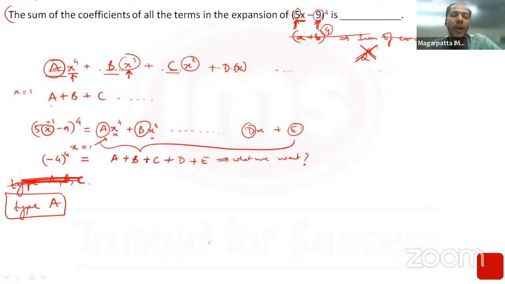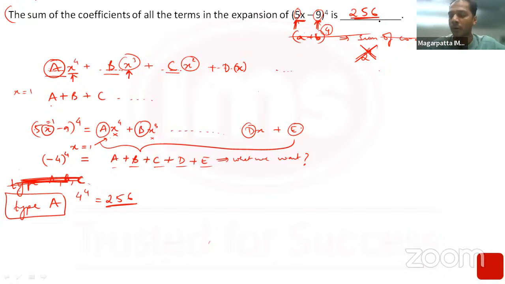Okay. So the answer to this question, what we wanted was a plus b plus c plus d plus e, and that is minus 4 to the power 4, which is the same as 4 raised to the power 4. 4 raised to the power 4 I know is 64 into 4, that is 256, and hence the answer to this question was 256.